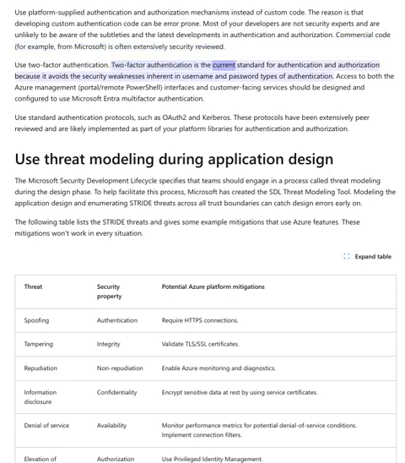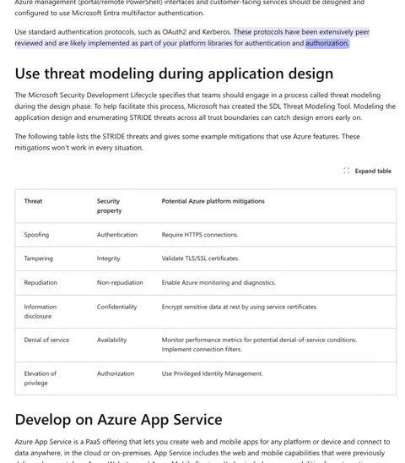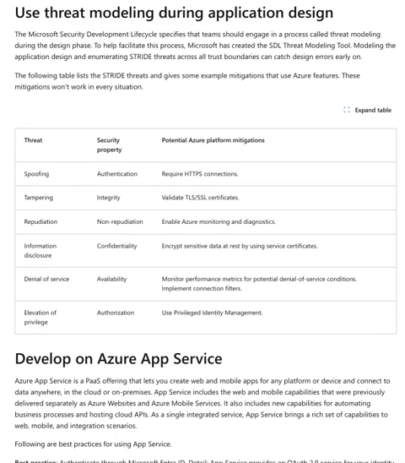Use two-factor authentication. Two-factor authentication is the current standard for authentication and authorization because it avoids the security weaknesses inherent in username and password types of authentication. Access to both the Azure management portal and remote PowerShell interfaces and customer-facing services should be designed and configured to use Microsoft Entra multifactor authentication. Use standard authentication protocols, such as OAuth 2 and Kerberos. These protocols have been extensively peer-reviewed and are likely implemented as part of your platform libraries for authentication and authorization.